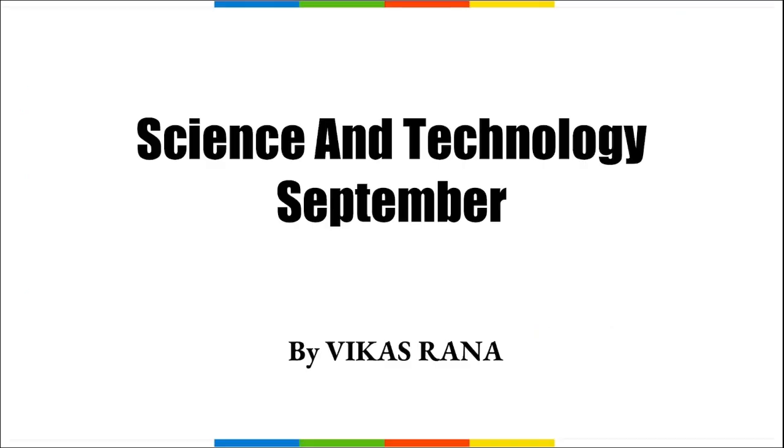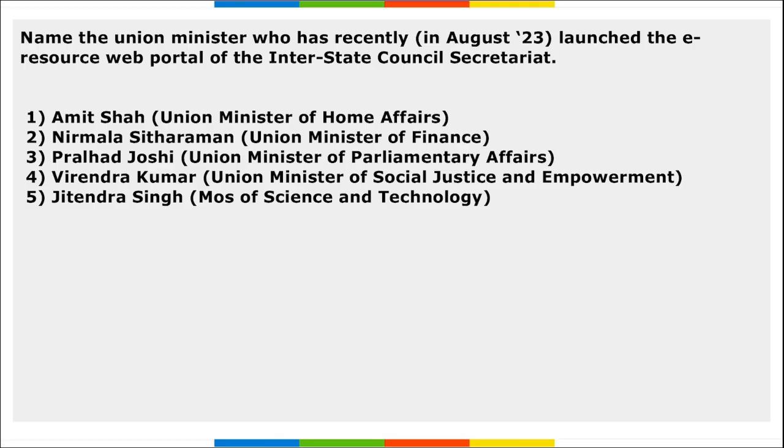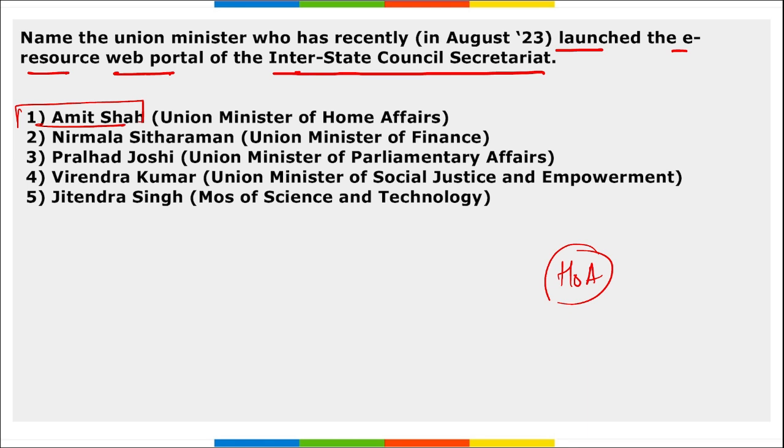Hello everyone. So in this video, we will be discussing important current affairs for science and technology for September month. Let's start. First is, name the union minister who has recently launched e-resource web portal of interstate council secretariat. So who is the union minister? Who is our home affairs minister also? He will be Amit Shah. He recently launched this e-resource web portal of the interstate council secretariat.